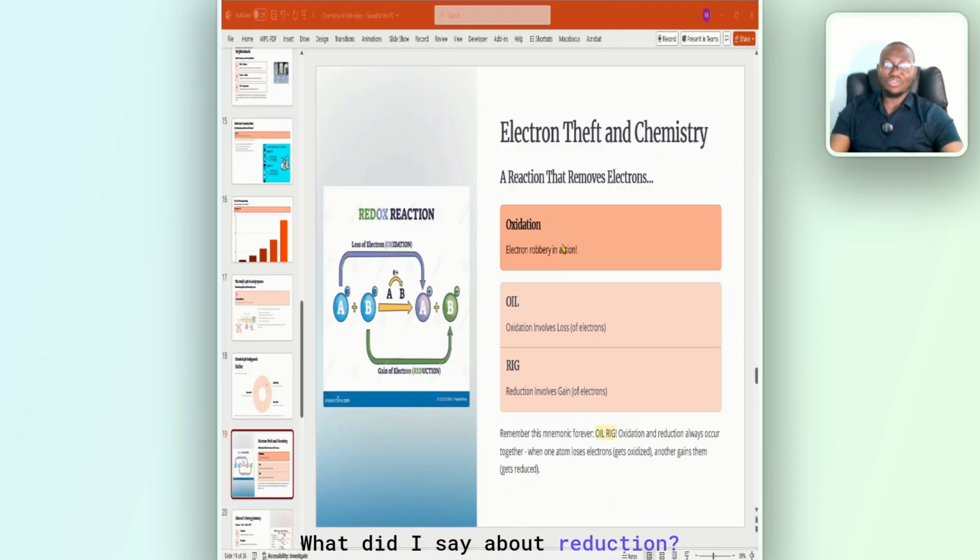What did I say about reduction? I said reduction reaction is when one element is given to another element. All right? So if you look at this diagram, this is a reduction reaction. So B at the end of the day receives. All right? Very important. And it becomes negative. So it's like A giving an electron to B. A loses electron, it becomes plus. B gains and it becomes negative.